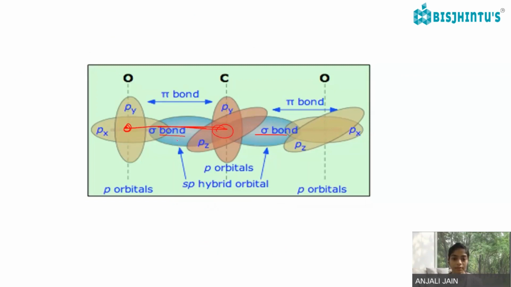This is the s orbital, and this is the p orbital overlapping, so sigma bond is formed. Here also sigma bond is formed. But in p orbitals, how is the pi bond forming? By the sidewise overlapping of Py, Py and Pz orbitals.